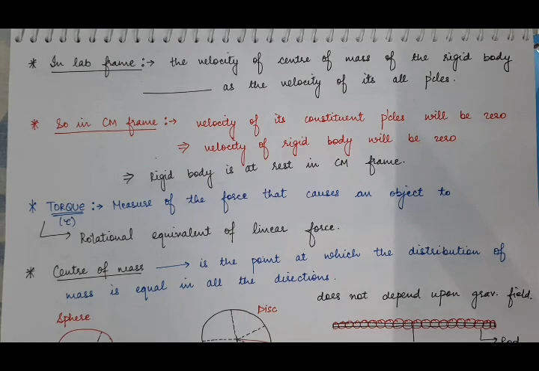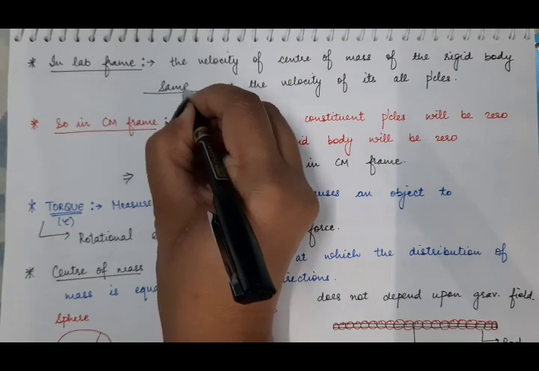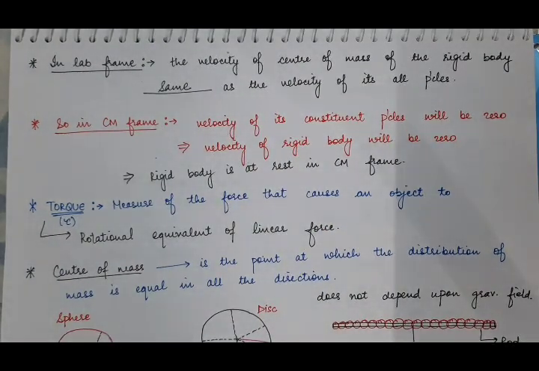All the particles of the rigid body, during its translatory motion, move with the same velocity. Therefore, the center of mass of the rigid body will also move with the same velocity as all of its particles. So the velocity of the center of mass of the rigid body will be the same as the velocity of its particles in the lab frame.